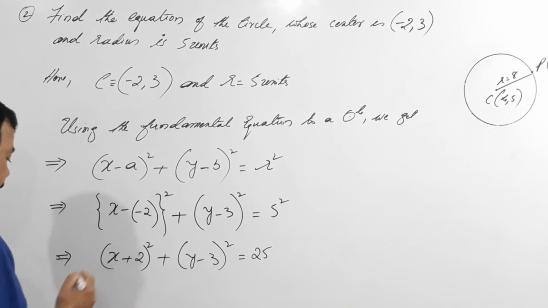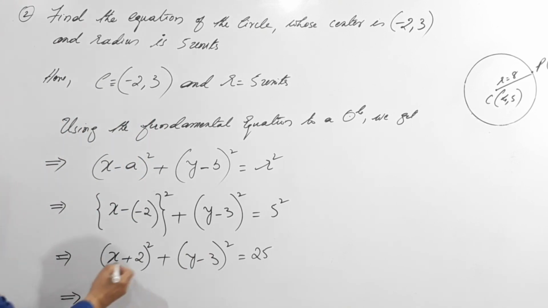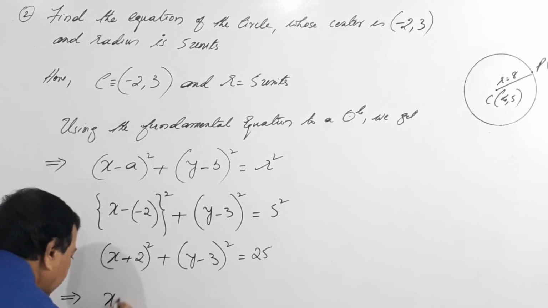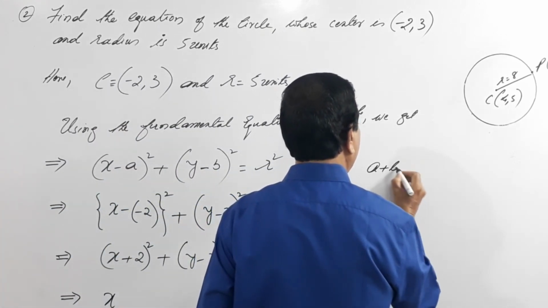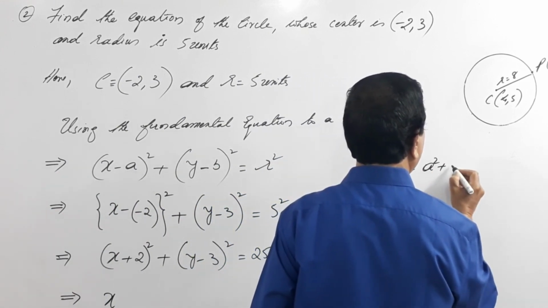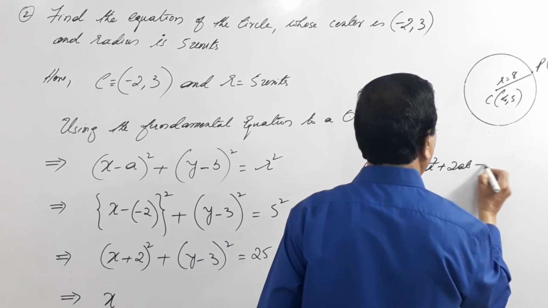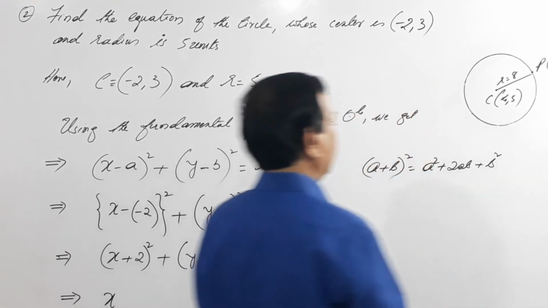So one more, this is what? a plus b the whole square is a square plus 2ab plus b square. Done.